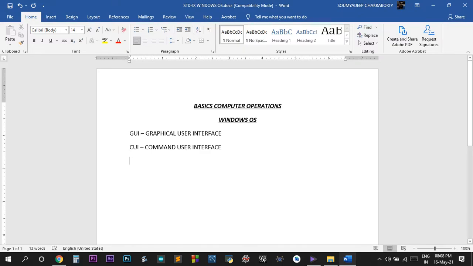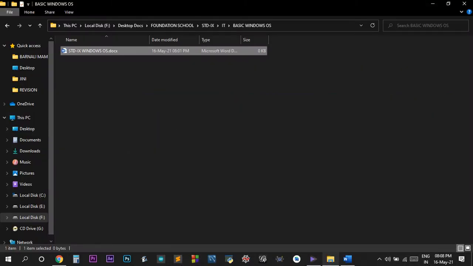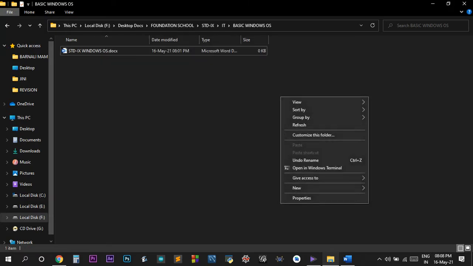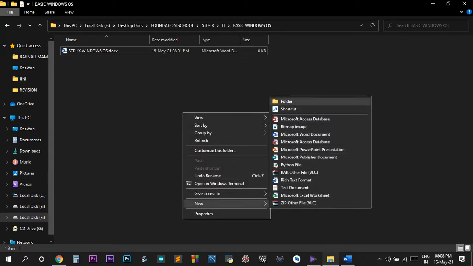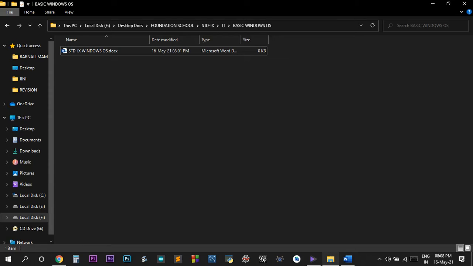Next, right click. See, right click opens what? A properties menu, one kind of drop down menu. If I click on it and then right click it, so many things are opened: properties, rename, delete, create, cut, copy, send to, zipping them, edit, new, print, anything you can do using this right click. The right click is a shortcut menu. It's actually known as the shortcut menu. If I right click over here also, it shows me new, view, sort, group by. This is known as the shortcut menu.